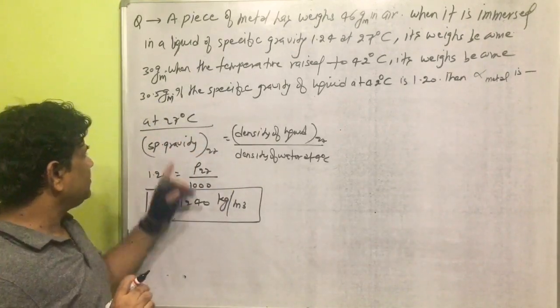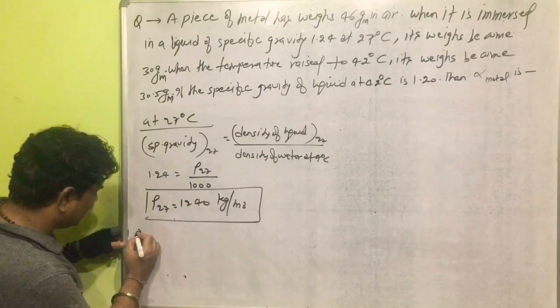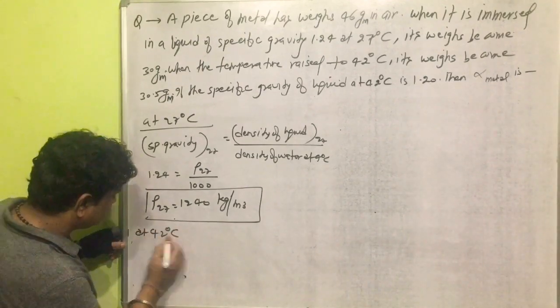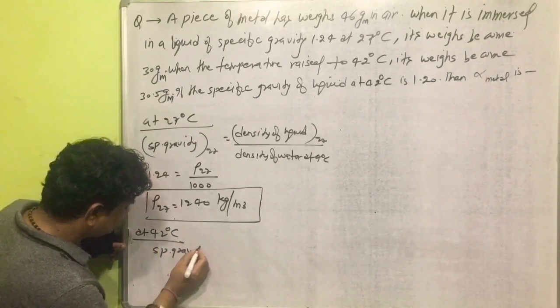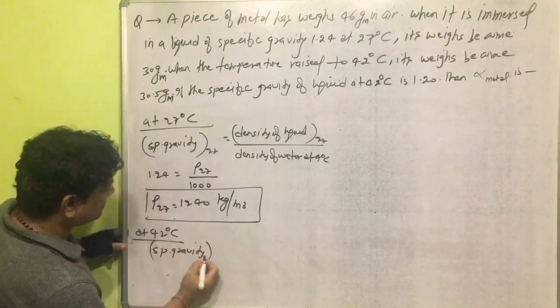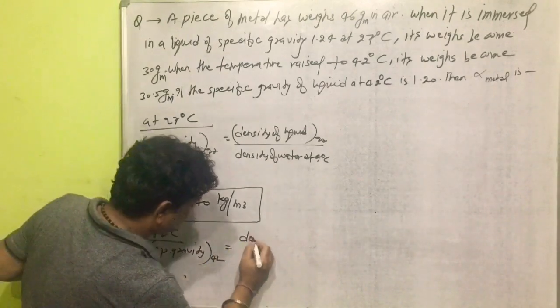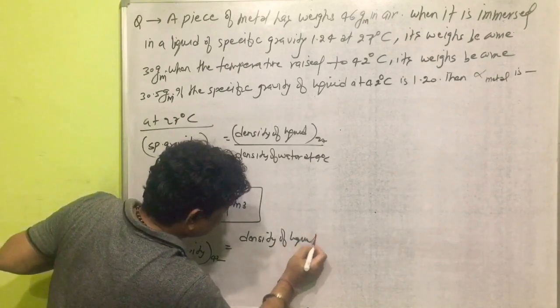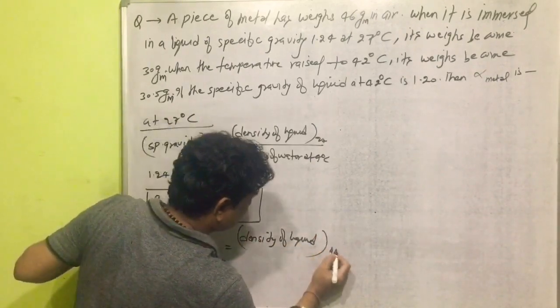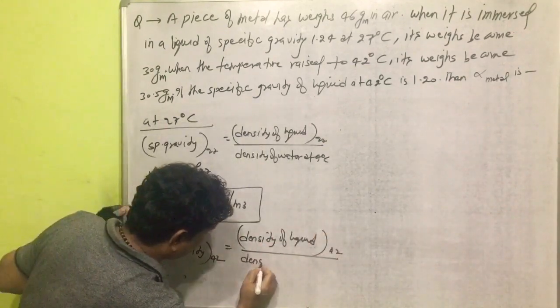In the same way, we can take it at a temperature of 42 degrees Celsius. So at 42 degrees Celsius, the specific gravity is equal to the density of the liquid at 42 degrees Celsius divided by the density of water.